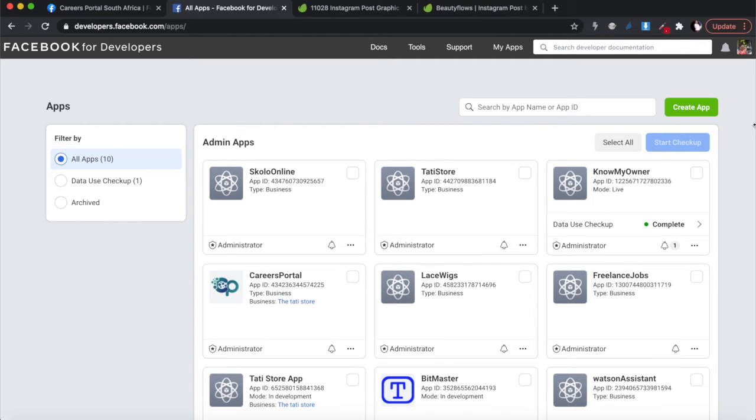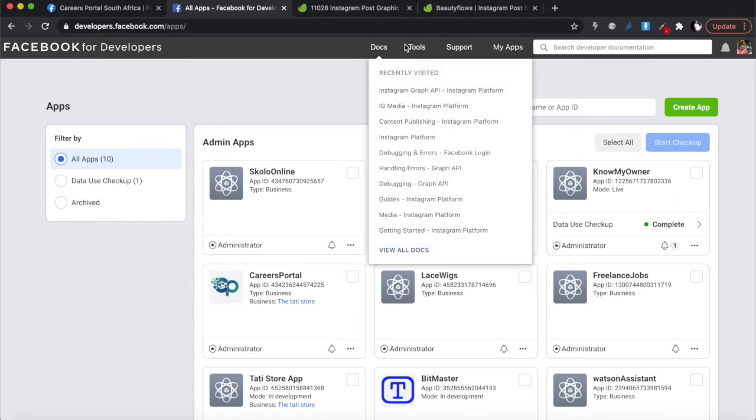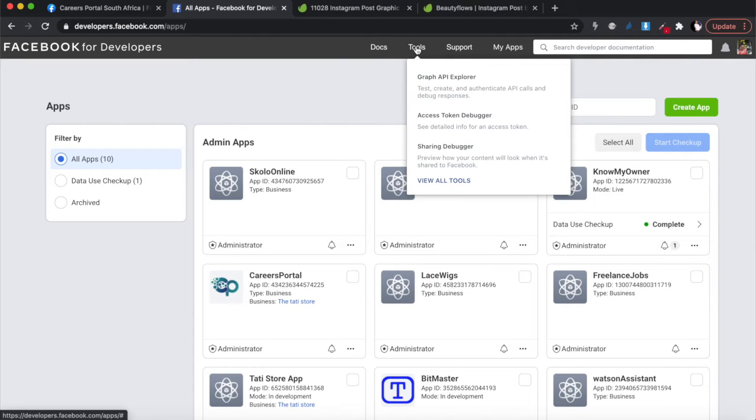I watched the video last week. You don't have to go through the permissions of getting your app approved and so on. That is only if you're creating an app that is going to be utilized by users other than yourself. So we're just going to go straight to the tools. If you go to tools, just hover over it before you click on it. Click on Graph API Explorer over there.